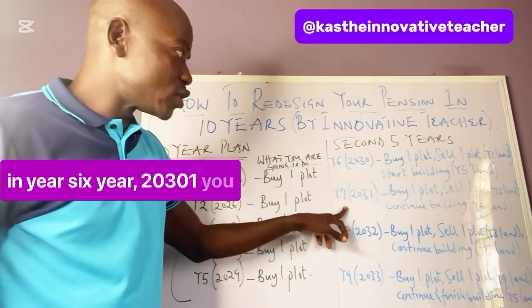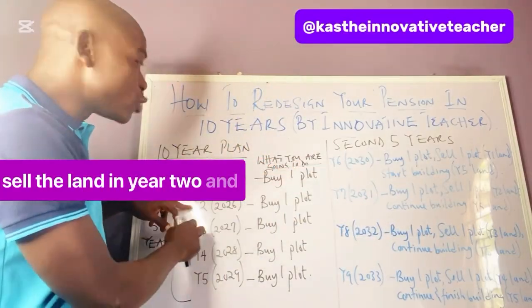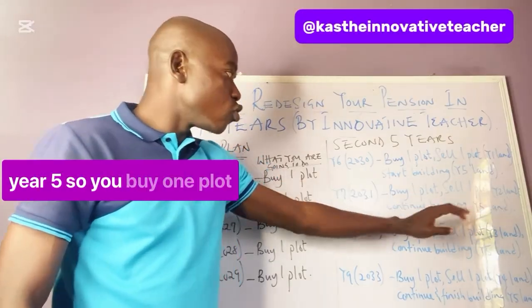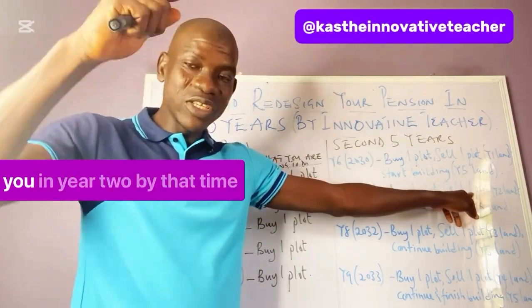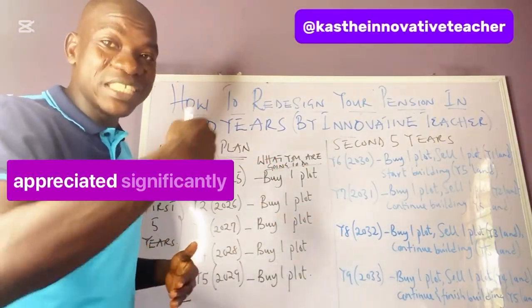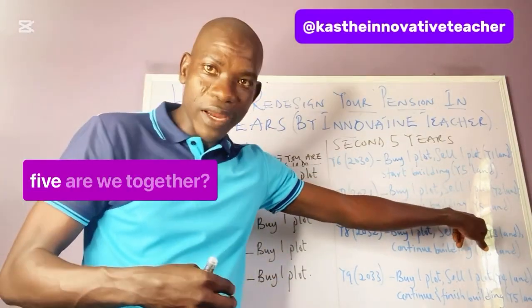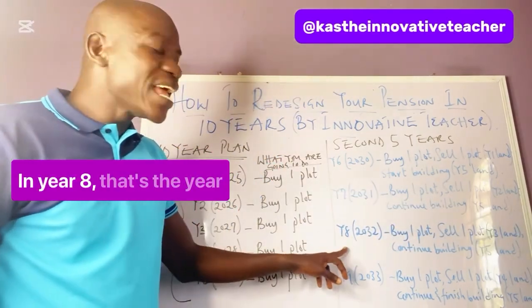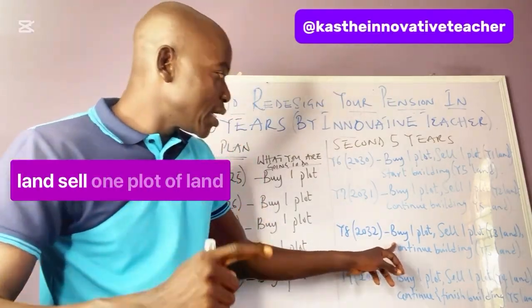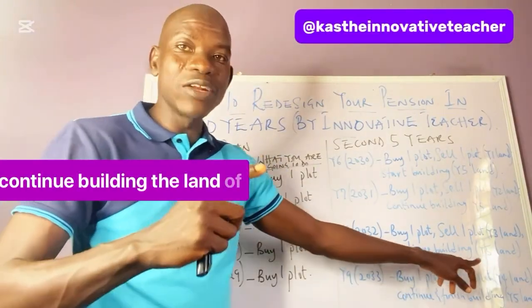In year 7, 2031, you buy another plot of land and sell the land of year 2, which will have appreciated significantly after 5 years. You use the money to continue building on the land of year 5. Are we together? In year 8, 2032, you buy one plot of land, sell the land of year 3, and continue building on the land of year 5.